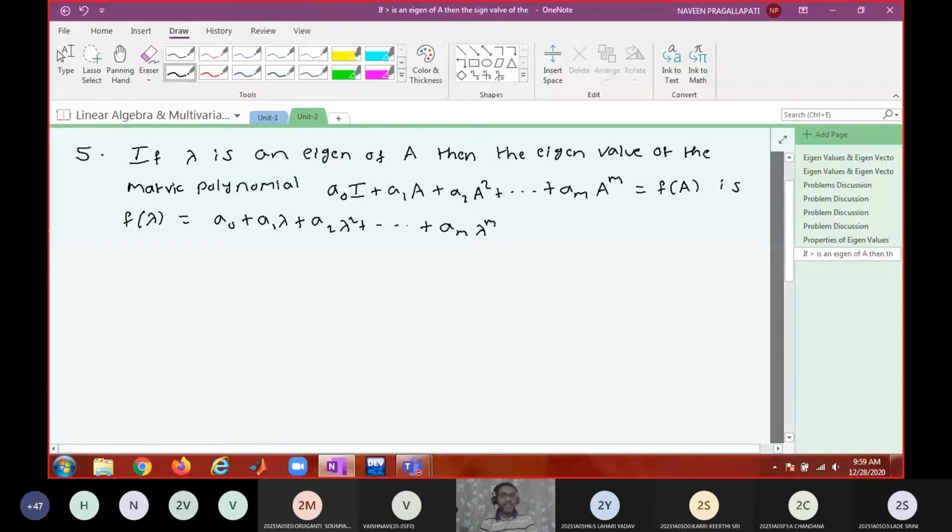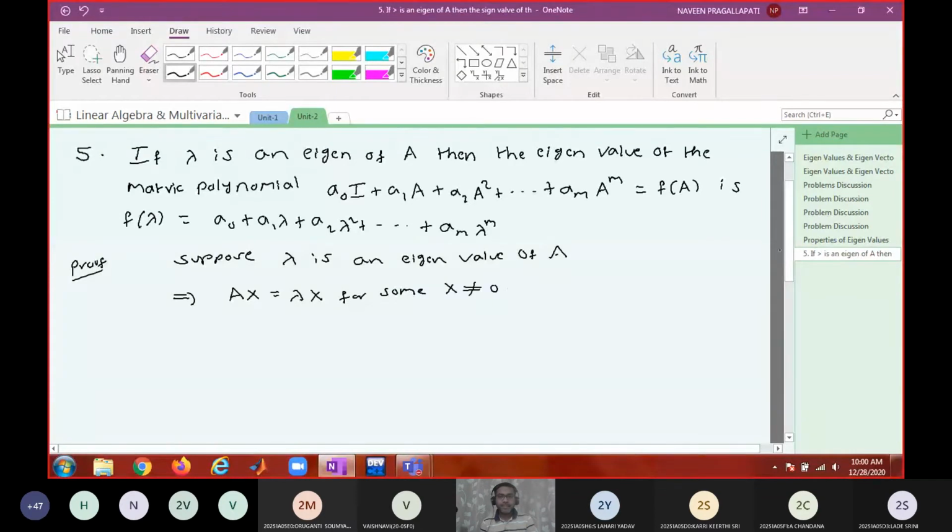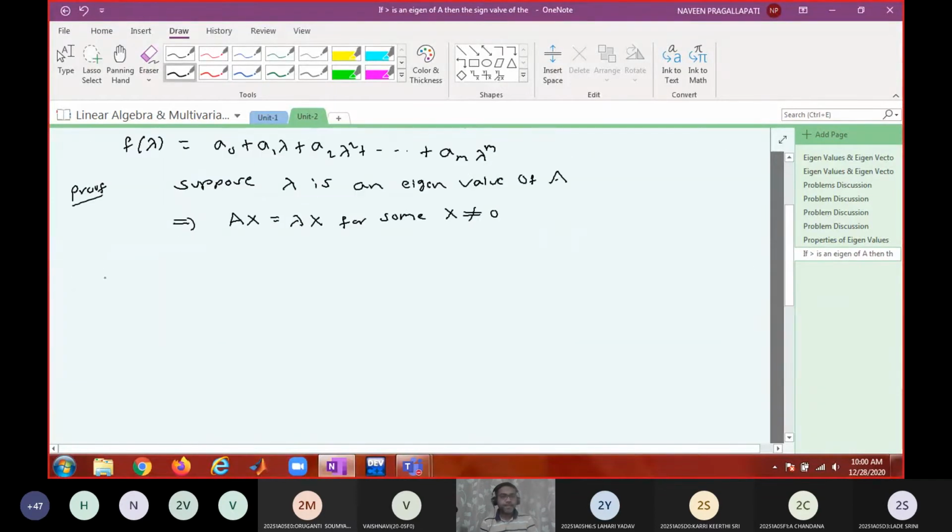Once you prove the generalized result for lambda power m, then this is easy. Again, you start with: suppose lambda is an eigenvalue of A. Okay, so this implies that A x equals lambda x for some non-zero vector x. This is a default template. Then consider